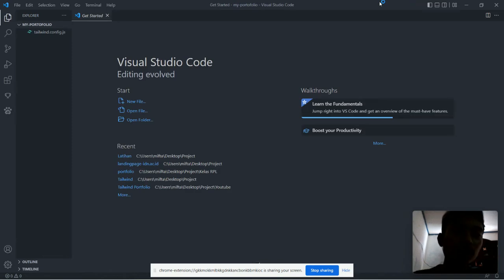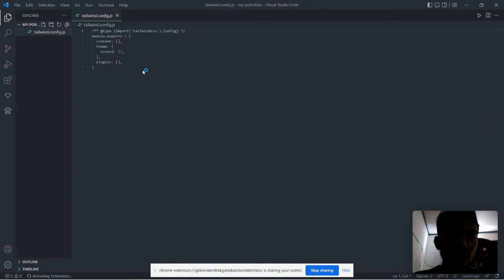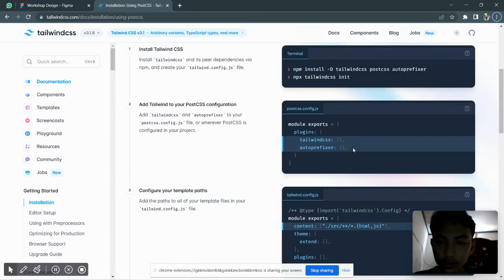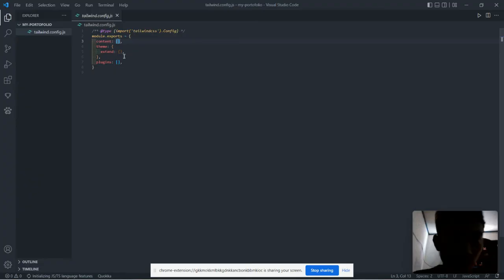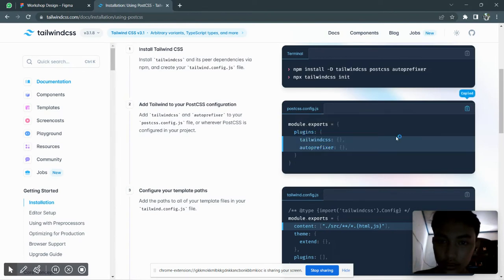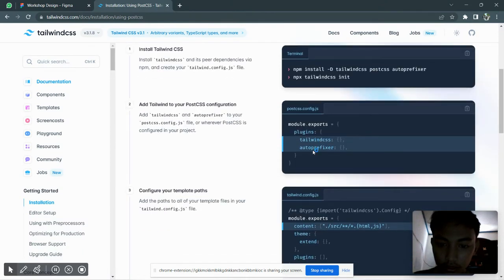Specifically Visual Studio Code, and here you write, let me see, this plugin in module exports. We just copy and paste all this PostCSS config.